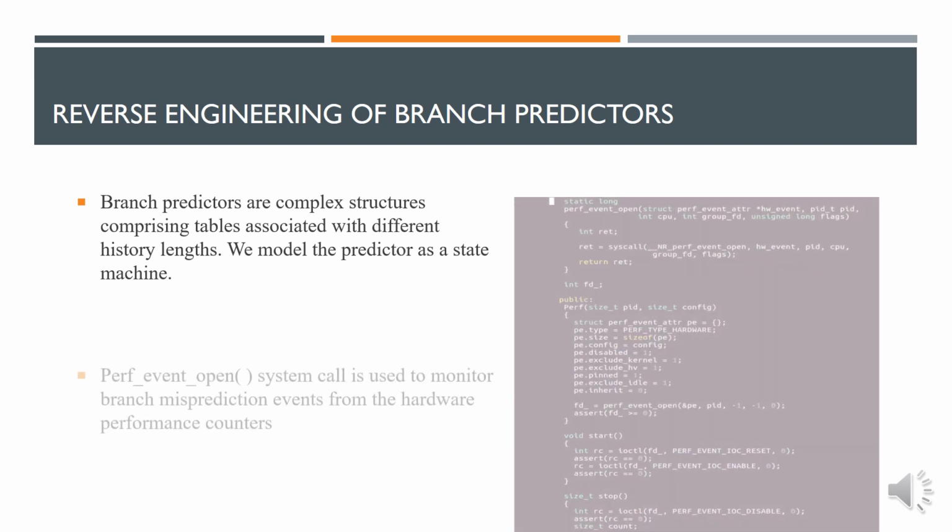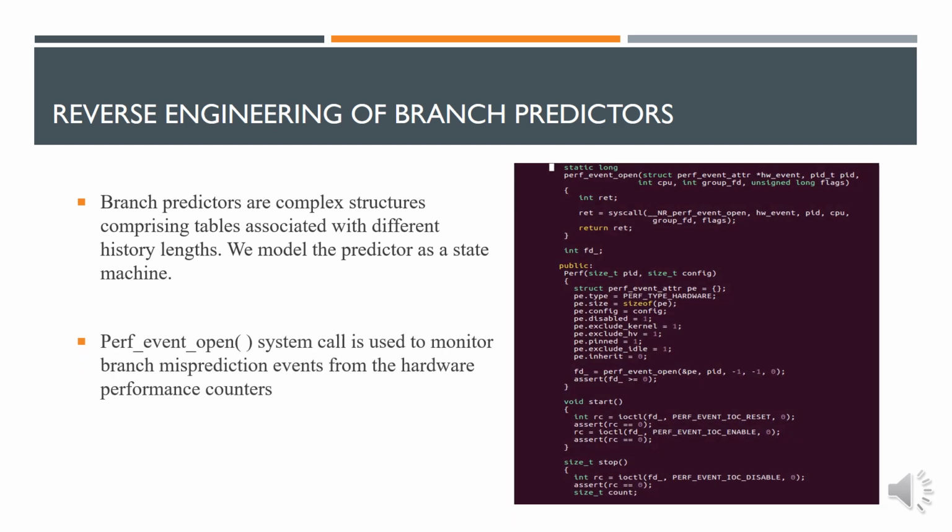To reverse engineer the predictor, we use HPCs to observe mispredictions encountered by the BPU for each branch of a known sequence of branching instructions. The perf_event_open system call, as in the snippet, allows us to configure and filter out the hardware events by process, and we are able to obtain a noise-free sequence of correct predictions and mispredictions for each branch. In order to approximate the state machine that corresponds to the actual branch predictor, we first choose the sequence of branches that have a specific pattern. We start by forcing the predictor to be in a known initial state.